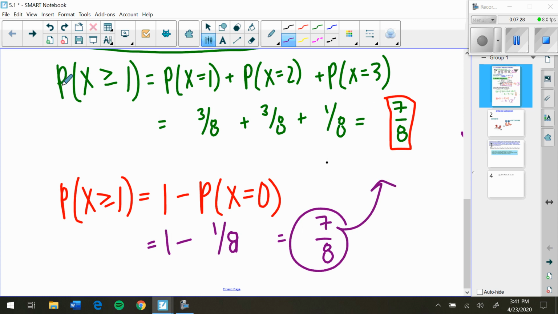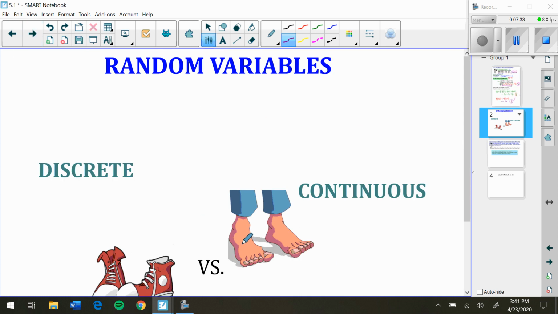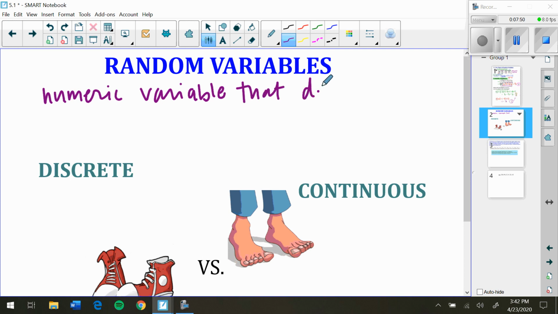All right, there's only a little bit more in this section, and it's mostly definitions. So let's talk about what a random variable is officially, because we kind of said this, but I didn't really give you a clear definition. So a random variable is a numeric variable that describes the outcome of some chance process.